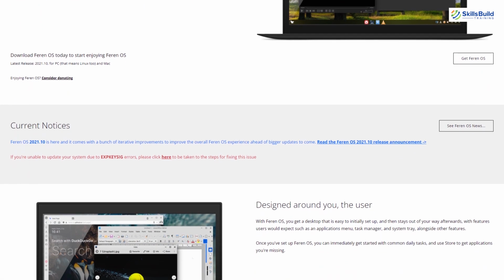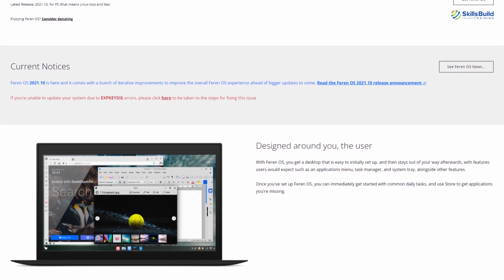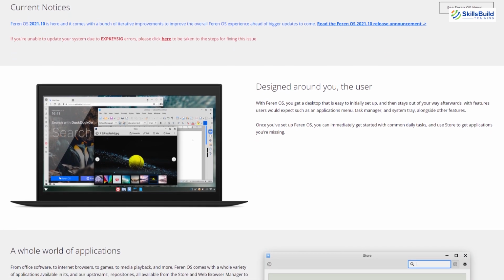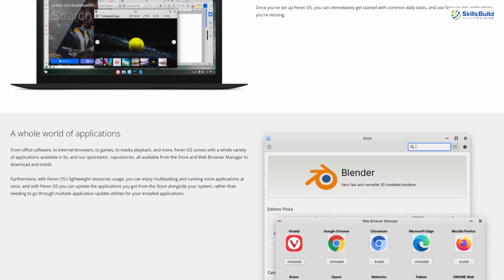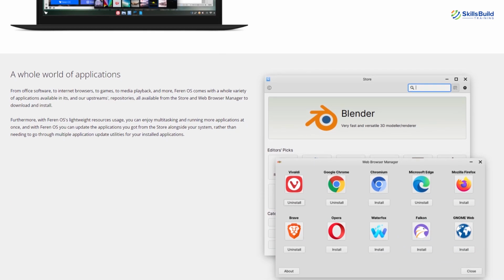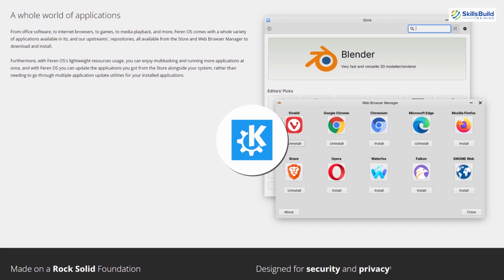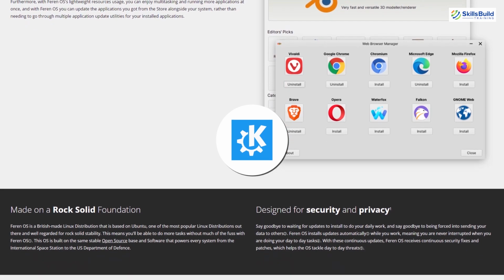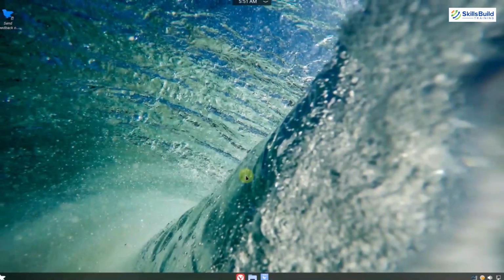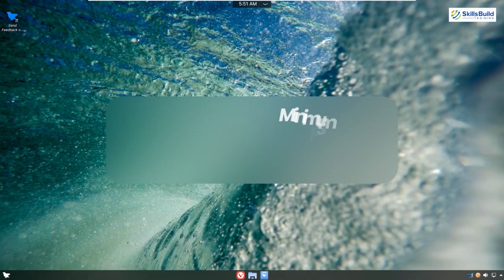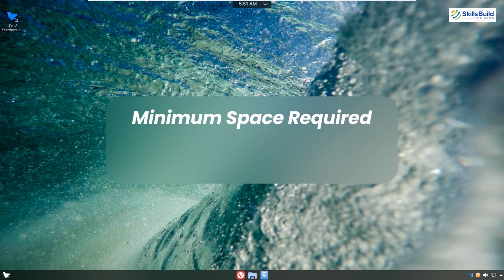Feren claims that this Linux distribution is maintenance free. It seems like the developers have picked up different distributions and integrated them into one great Linux distribution. It uses the KDE desktop environment that gives this beautiful look and interface to this Linux distribution. The minimum space that you require to install this Linux distribution is about 20 GB.